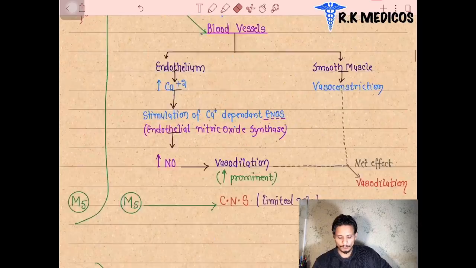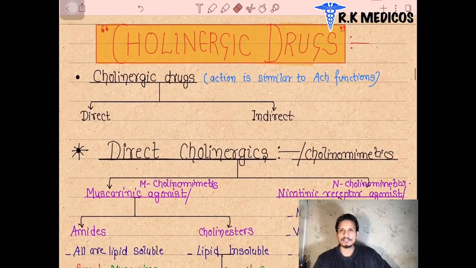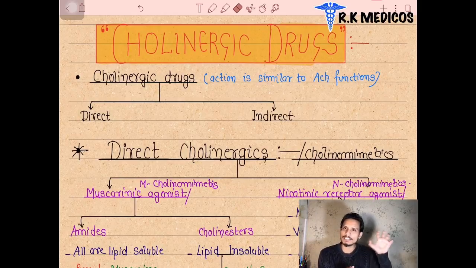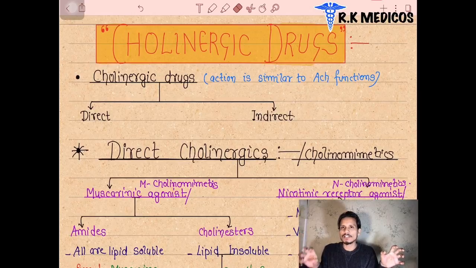We are now moving towards our topic, cholinergic drugs. We can see cholinergic drugs. What does cholinergic mean? Cholinergic is basically a name coming from acetylcholine. They are the neurotransmitter of the parasympathetic nervous system. Same as in the sympathetic system, their neurotransmitter is epinephrine. That's why it is also called adrenergic or adrenaline. That's why these drugs are called adrenergic drugs.